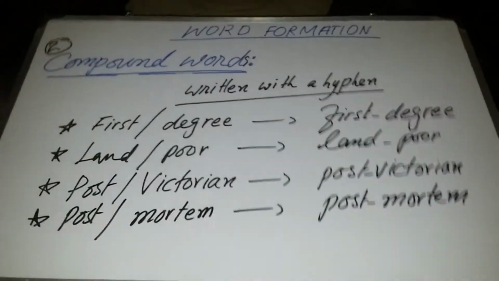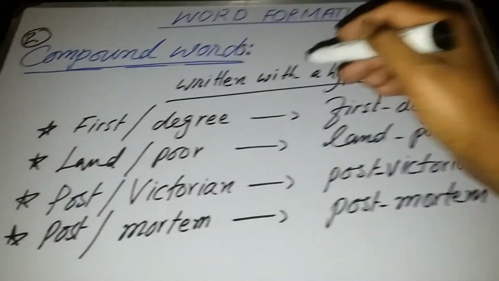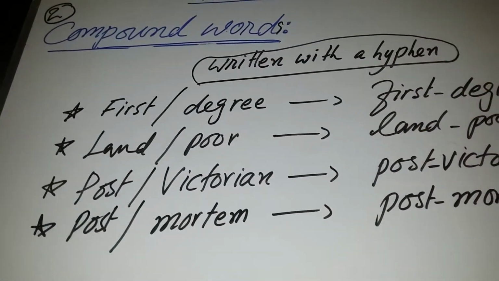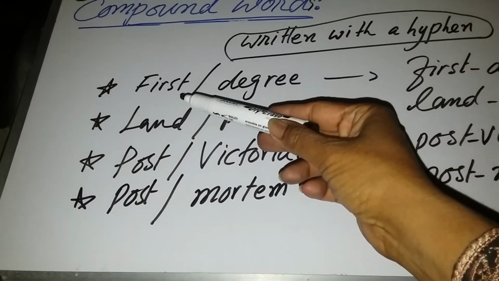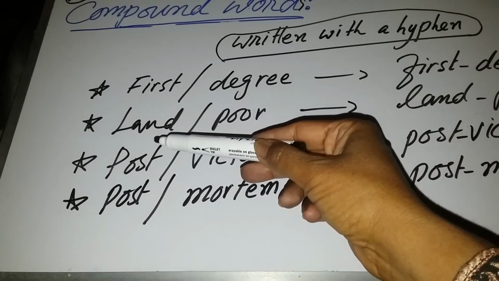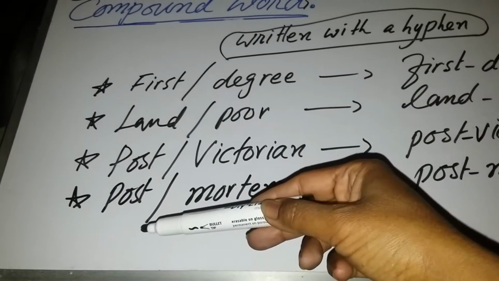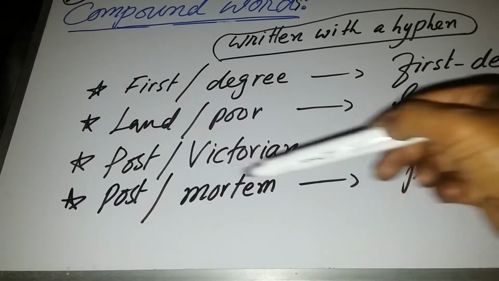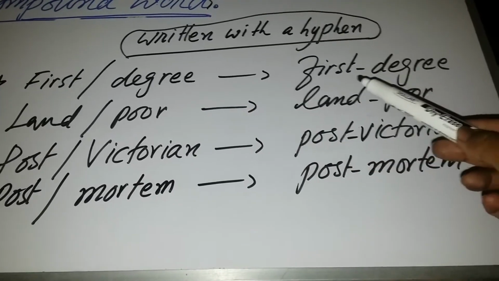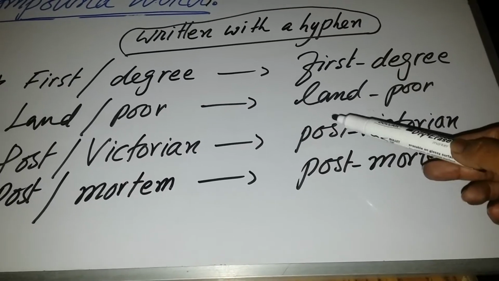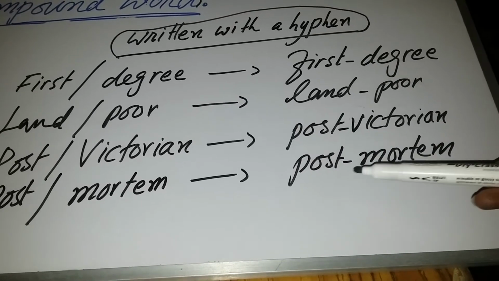Now, in this example of compound words, you can see that these words are written with a hyphen. In the first example, first and degree. In the second example, land and poor. Third example, post and Victorian. In the fourth example, post and mortem. Now, look at the compound words: first-degree with a hyphen, land-poor with a hyphen, post-Victorian, post-mortem with a hyphen.